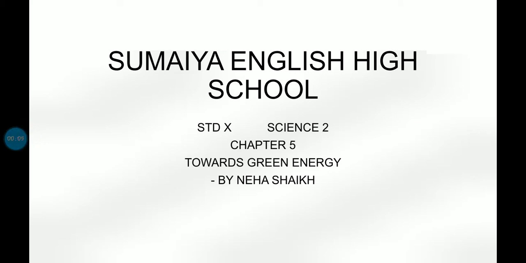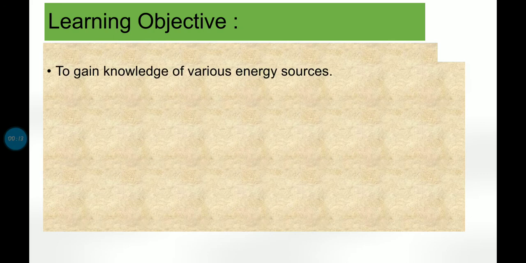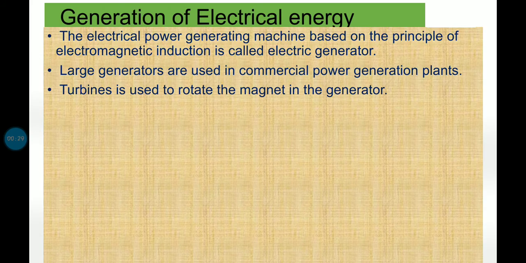Today we are going to see the next part of our chapter number 5, Towards Green Energy. In our last lecture we studied the basic concept of generating electricity. After watching this lecture you will gain knowledge of various energy sources. You will also understand the different processes of generation of electricity and the environment.